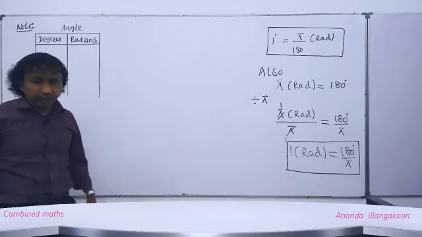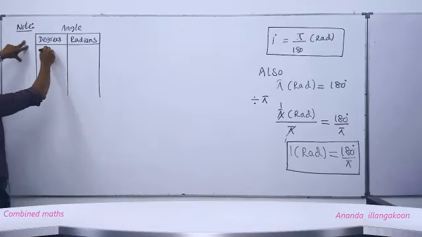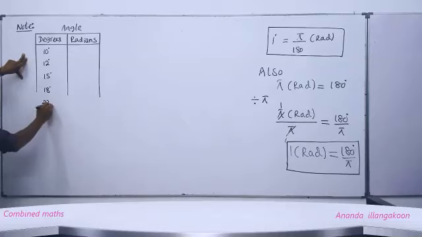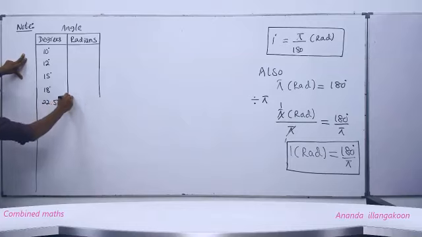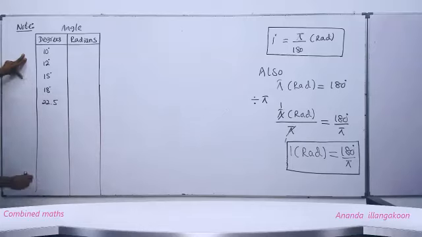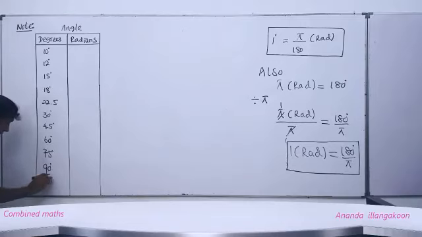People, in our workings, usually these angles we need, right? 10 degrees, 12 degrees, 15 degrees, 18 degrees, 22.5 degrees. These angles we need in terms of radians. Okay, right. And 30 degrees, 45 degrees, 60 degrees, 75 degrees, 90 degrees, 120 degrees.